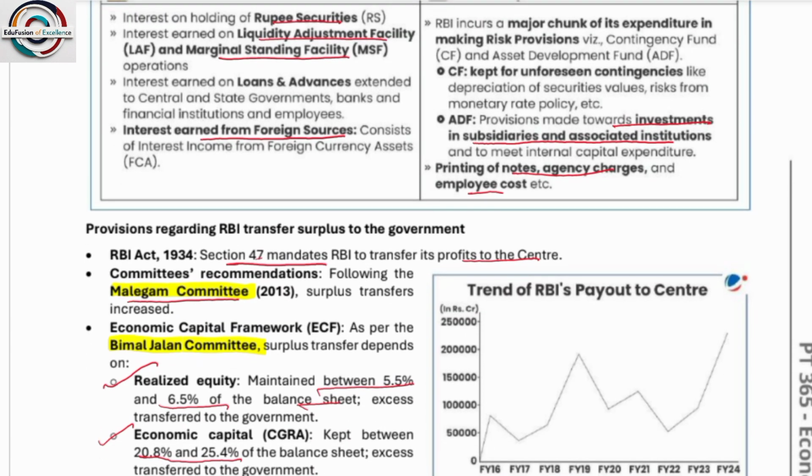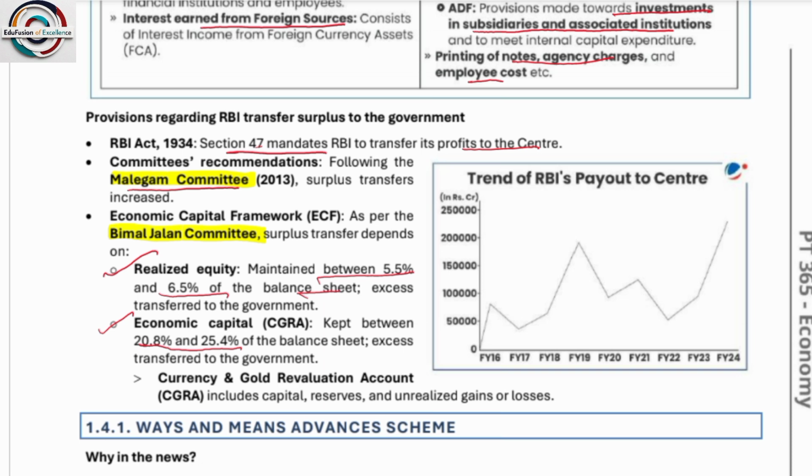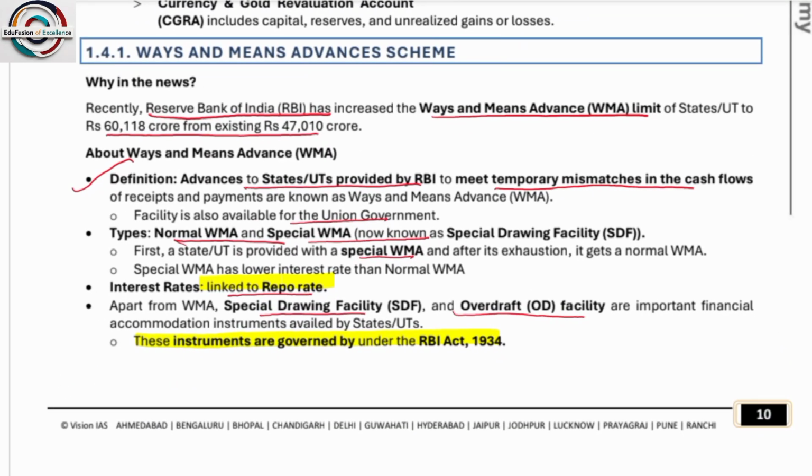I hope everyone knows the other name of RBI surplus transfer. The other name of RBI surplus transfer is seigniorage. Please remember it. Seigniorage. So surplus implies excess of income over expenditures. RBI's total expenditure is only about 1/7 of its total net interest income. So RBI's total expenditure is 1/7 of its total net income earned, so 6/7 is the earning.